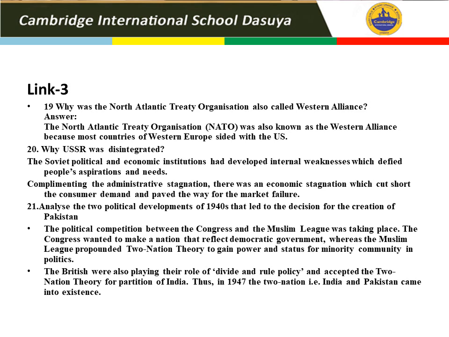Question number 21. Analyze the two political developments of 1940s that led to the decision for the creation of Pakistan. Number 1. The political competition between the Congress and the Muslim League was taking place. This was the first reason, and you have to elaborate it like this, the same as you are watching on your computer screen. The British were also playing their role with the divide and rule policy and accepted the two-nation theory for partition of India. In 1947, the two nations, that is India and Pakistan, came into existence.